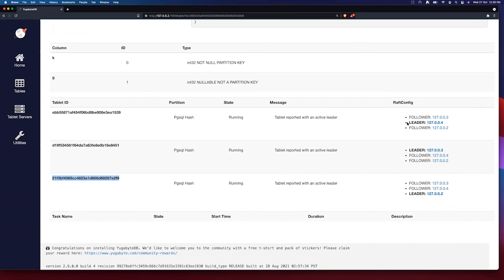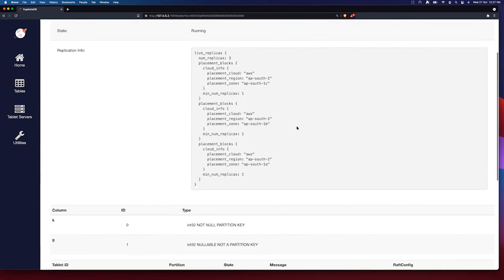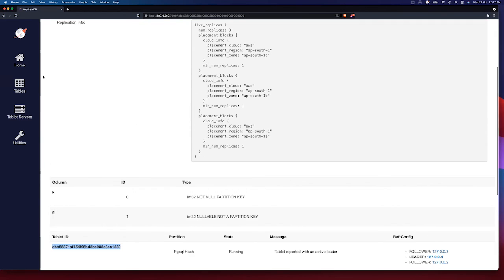So no single zone is the leader for more than 1 tablet, because the configuration clearly states that it needs to be equally distributed. That's why 0.4 is the leader for 1 tablet, and so is the case with the rest of the nodes running in different AZs as well. At the same time, since the replication factor is 3, in the case of the tablet ending with 1539, the leader is residing in 0.4, and the copies are in 0.3 and 0.2, right? So that's how it ensures that it gets equally distributed.